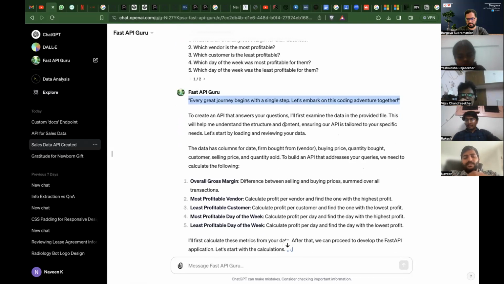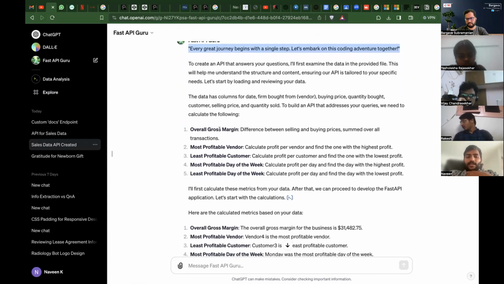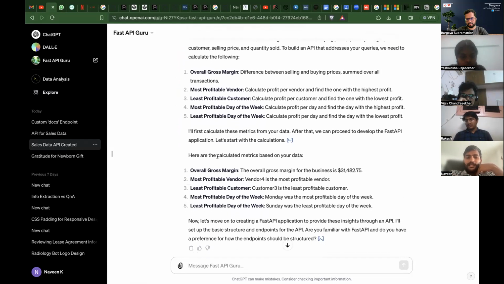After that it started. First it will go and run through the data, and it will see what APIs it should create. Then it will tell you, okay, this is the answer for all your APIs. So this is what the answer will be.